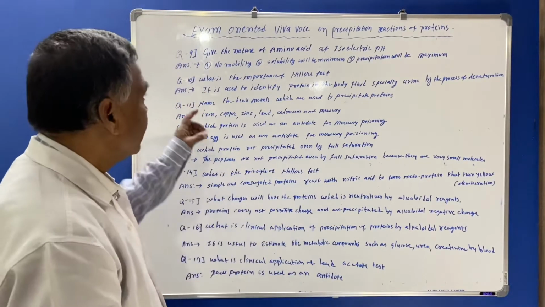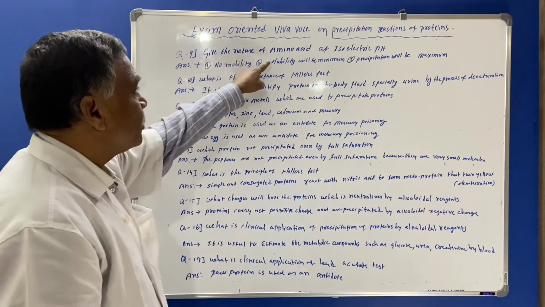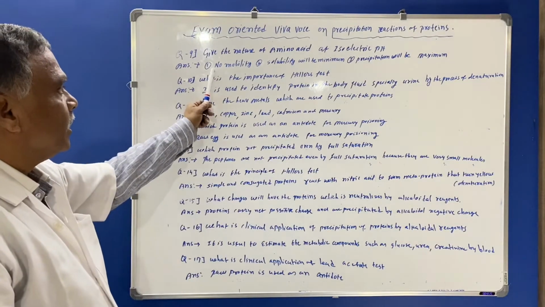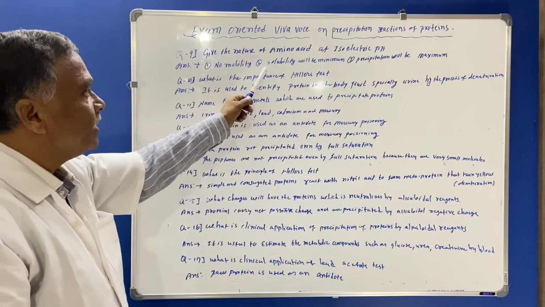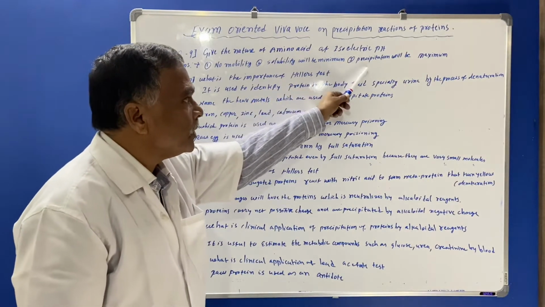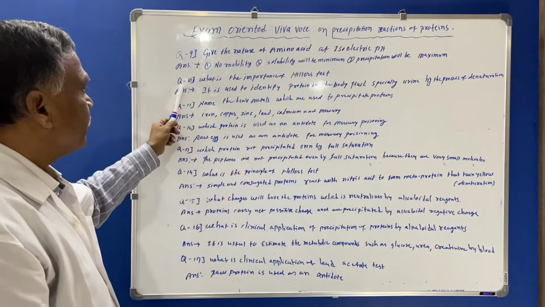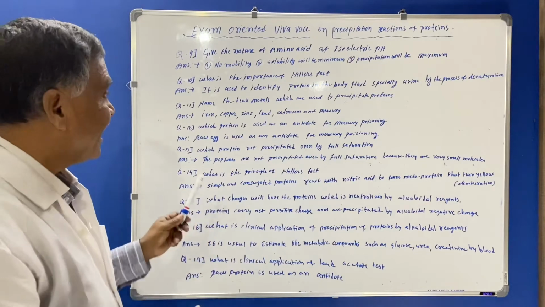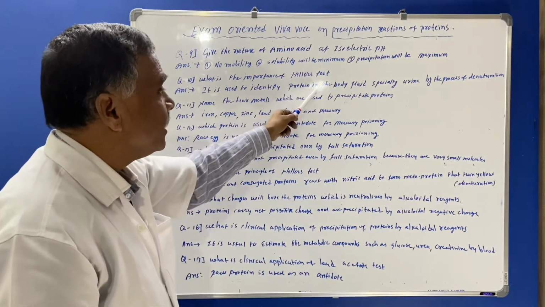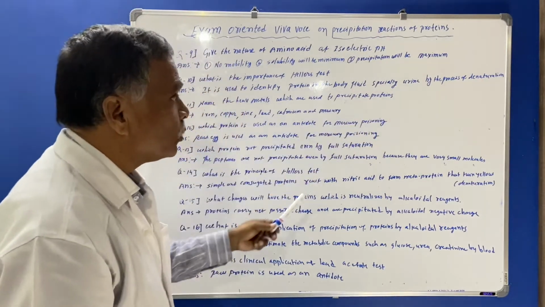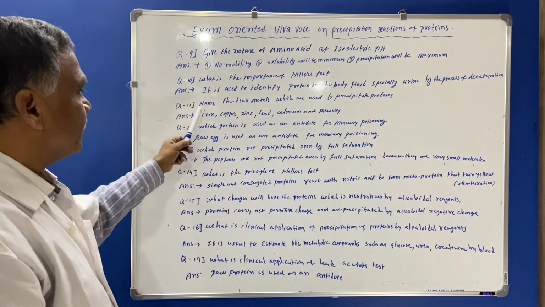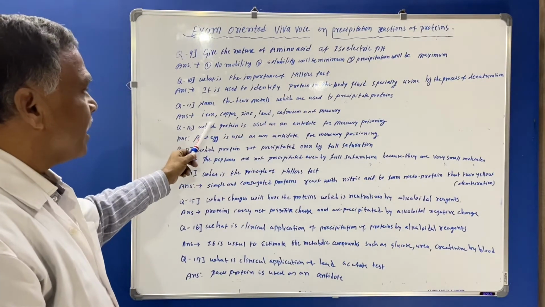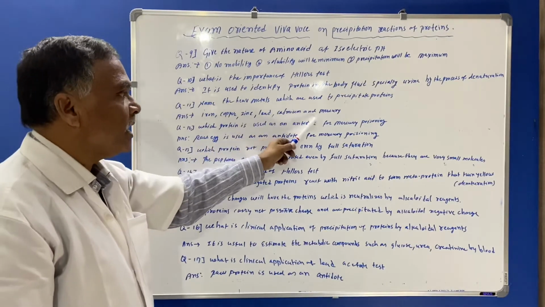The further question is question number 9. Give the nature of amino acid at isoelectric pH. The answer is at isoelectric pH, no mobility, solubility will be minimum, precipitation will be maximum. Next question, what is the importance of Heller's test? So you have to say it is used to identify protein in the body fluid, especially urine, by the process of denaturation. Next question, name the heavy metals which are used to precipitate proteins. Answer, iron, copper, zinc, lead, cadmium and mercury.